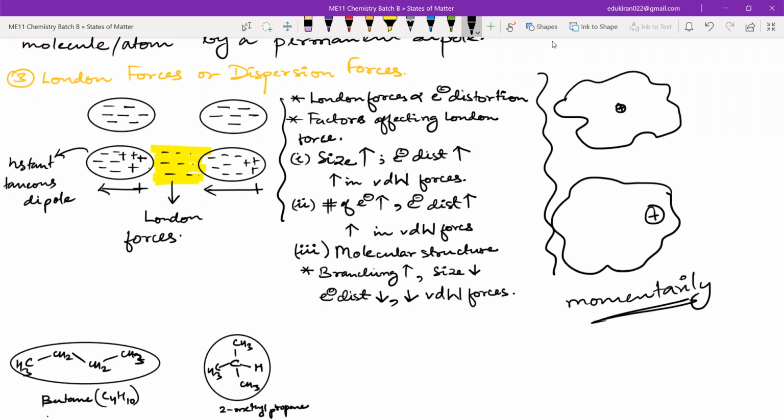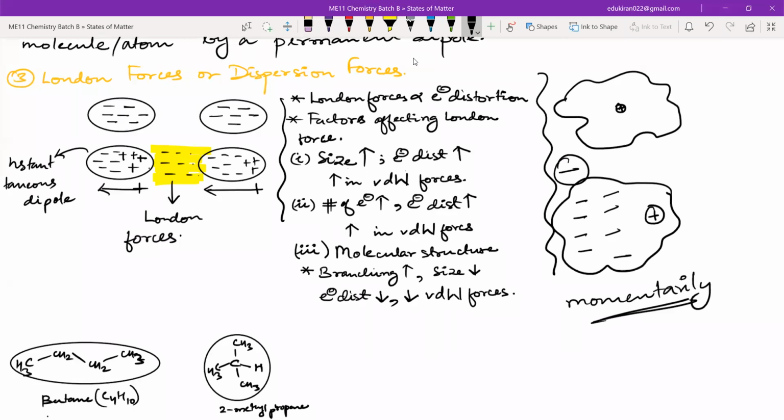I mean, actually electrons will be distributed equally and symmetrically over a long period of time, but at some moments the electrons can be present more over this place and less over the right side. Can this happen for a moment? Yes, sir. Now when it is happening for a moment, this is now a dipole.